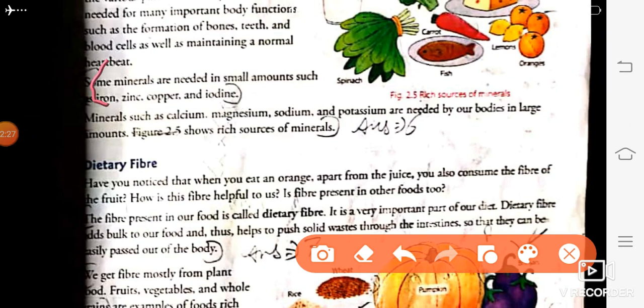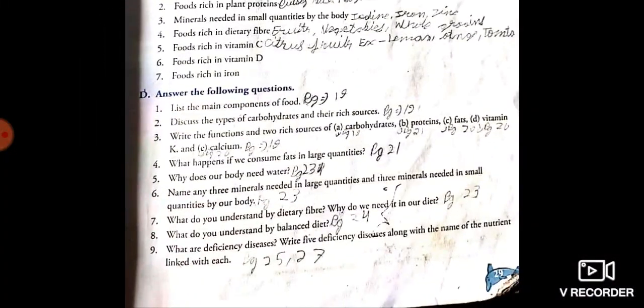Some minerals are needed in a small quantity such as iron, zinc, copper and iodine, and minerals such as calcium, sodium and potassium are needed in our body in large amounts. Okay, so this is answer number 6. Next, answer number 7.